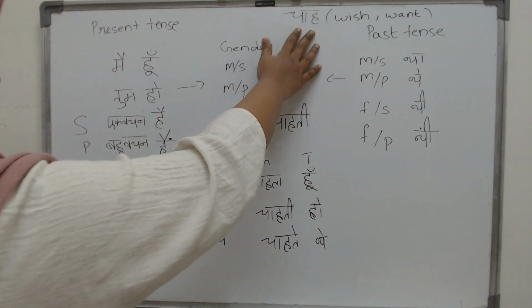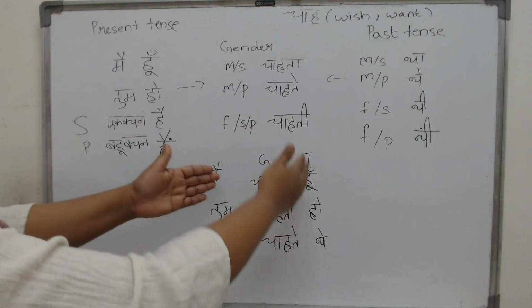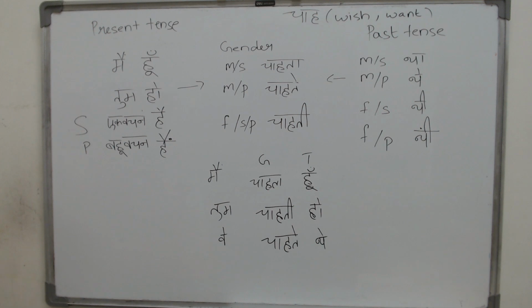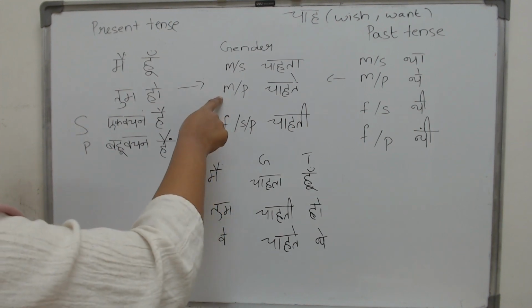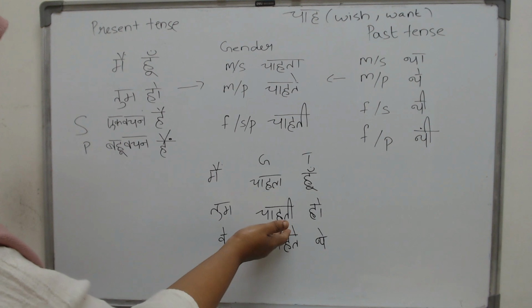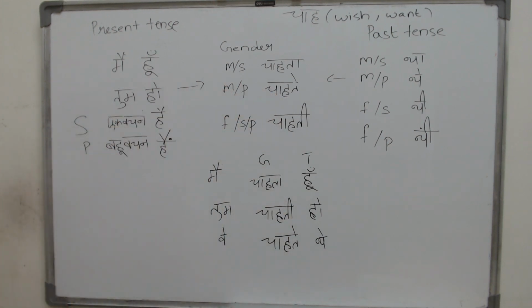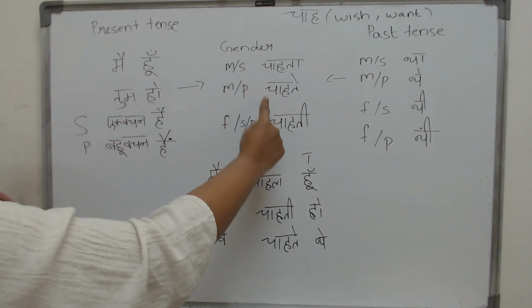In Hindi, your form of chah, you have to worry about two things. One, about the main chah form. It will come in three different forms. Male singular, chahta. Female singular or plural, it is chahti. And if it is male plural, it will be chahte. You have two different forms for male, singular and plural.